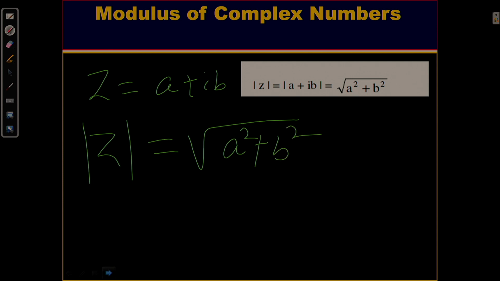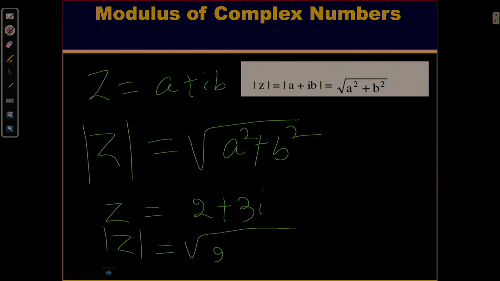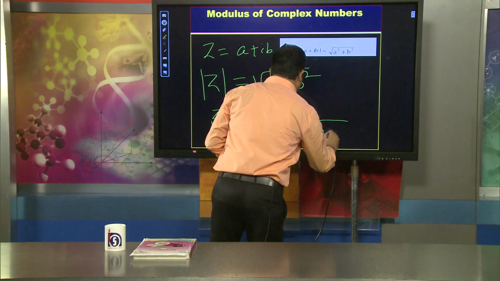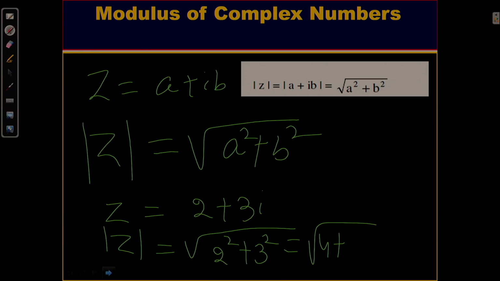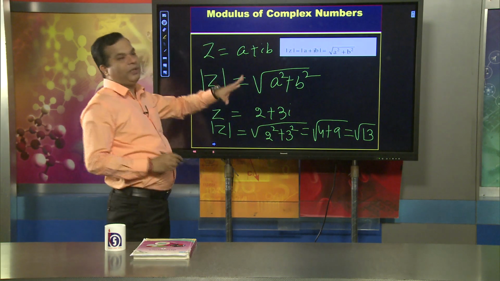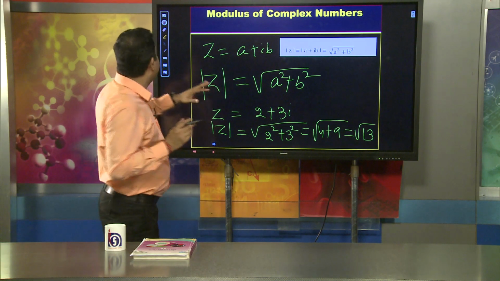For example, suppose I have taken z equal to 2 plus 3i. What will be the value of |z|? The value of |z| equals the square root of 2 squared plus 3 squared, which equals the square root of 4 plus 9, which equals the square root of 13. This is the way we can find the modulus of a complex number. That is also very important.